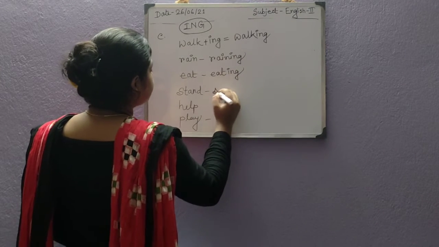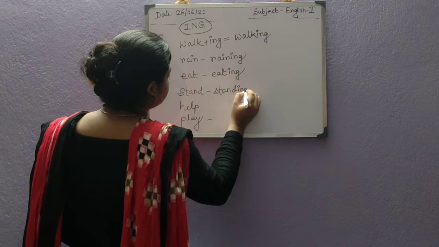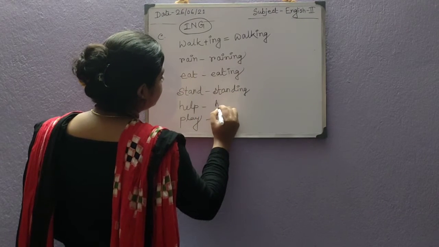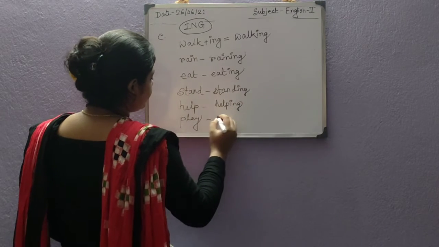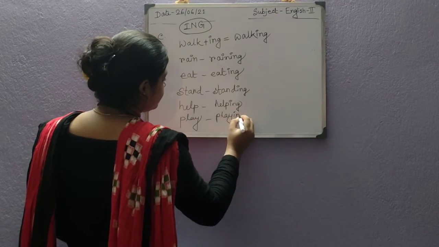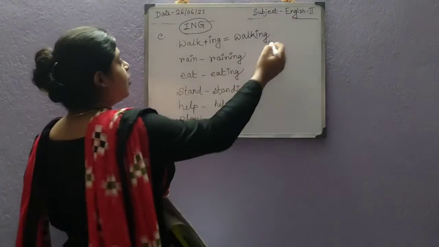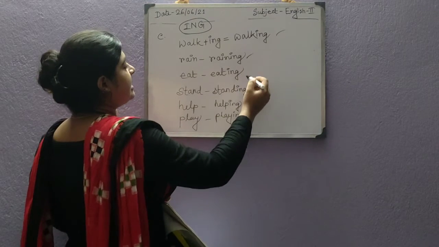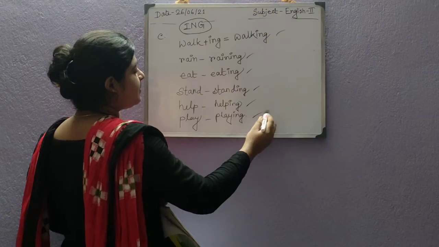Similarly, it will be standing. It will be helping. And it will be playing. So let's read it once again. Walking, raining, eating, standing, helping and playing.